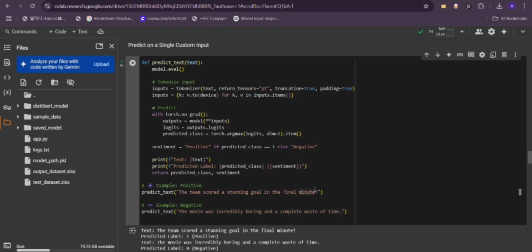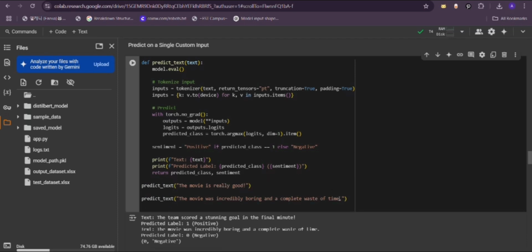Now I will give a short demo of what the output will be. Here I will enter a positive one. Then I will give another one here: the product is absolutely bad.